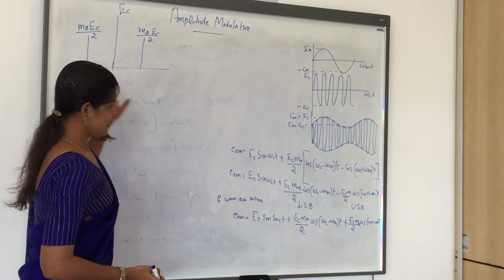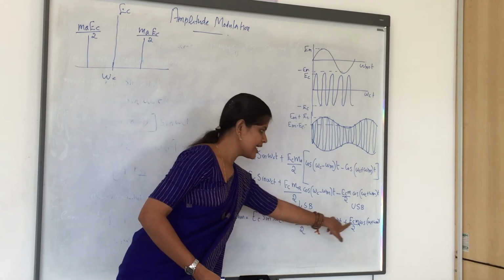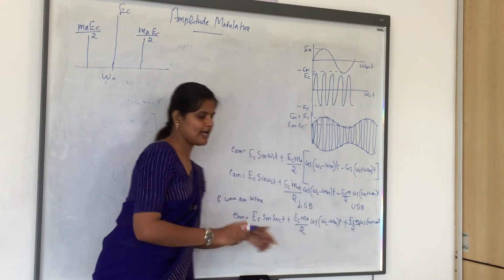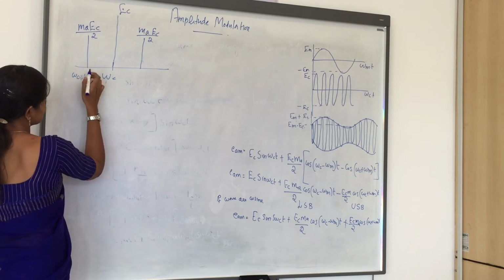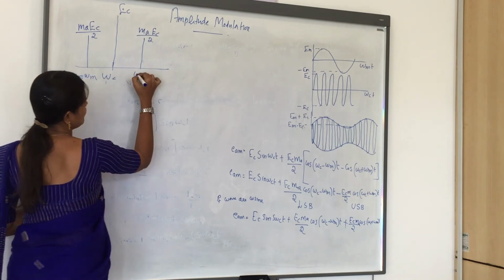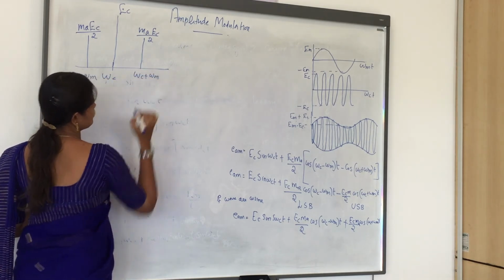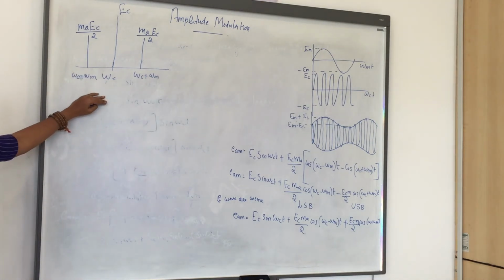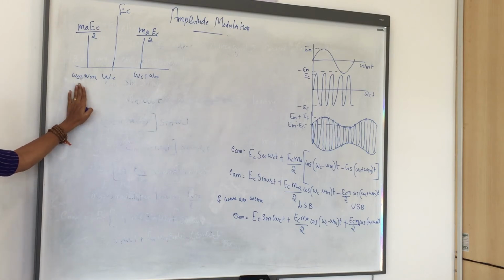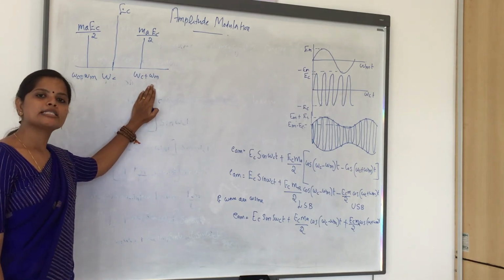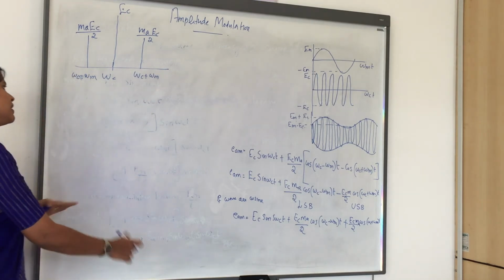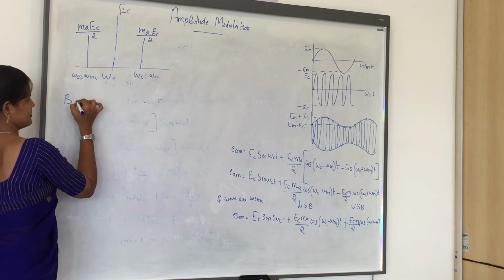And the frequency, one is less than omega c, another one is greater than omega c. So I am marking here omega c minus omega m, and here omega c plus omega m. So this is the frequency band or spectrum of amplitude modulation. Now we know the lower sideband frequency is omega c minus omega m, and the upper sideband frequency is omega c plus omega m. So let's see what the bandwidth is.